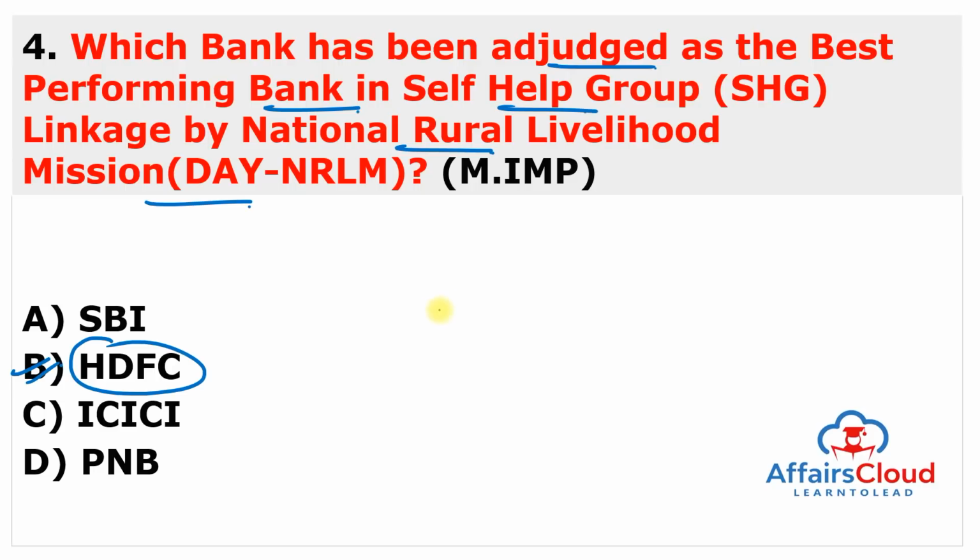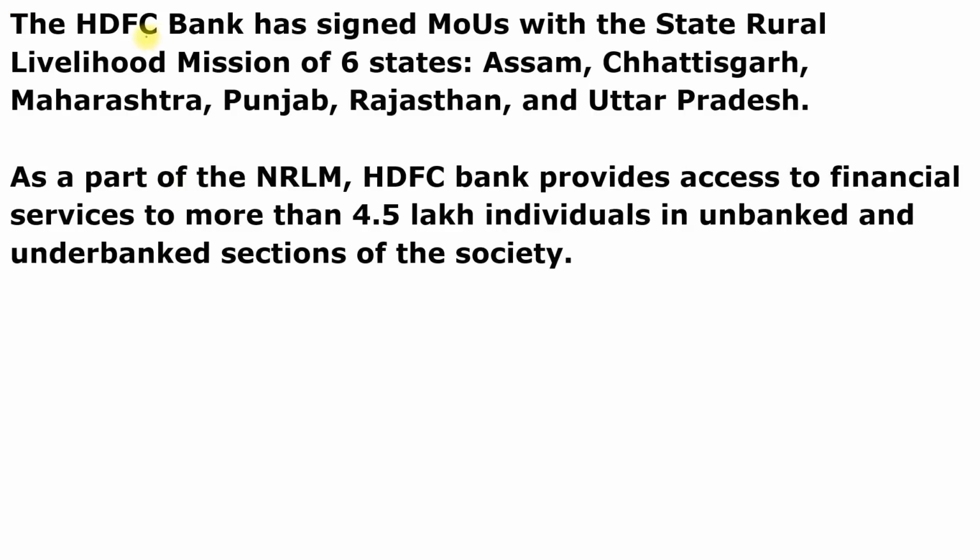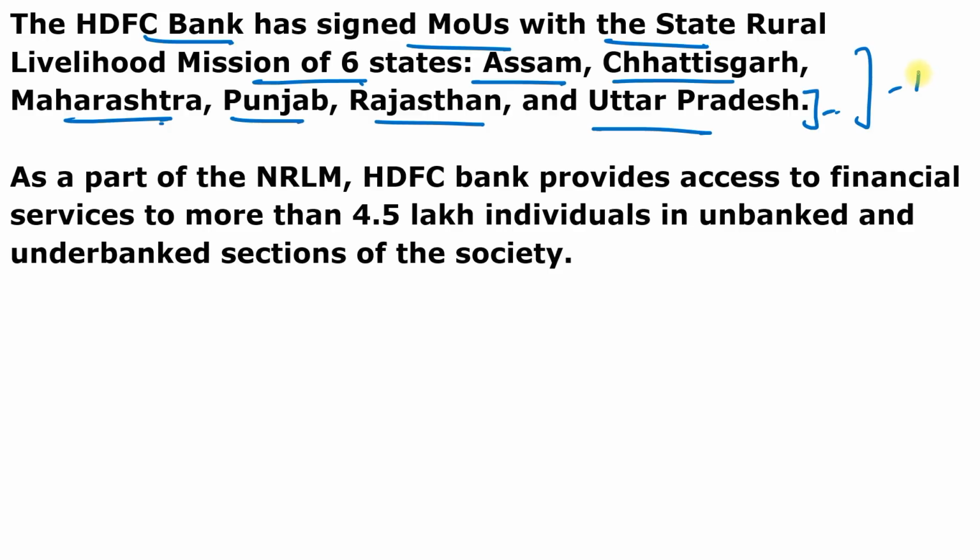So HDFC Bank Limited has been adjudged as the best performing bank in self-help group linkage by the Deen Dayal Antyodaya Yojana National Rural Livelihood Mission under the Ministry of Rural Development. So you can see here, HDFC Bank has signed an MOU with the State Rural Livelihood Missions of 6 states. One is Assam, second is Chhattisgarh, third is Maharashtra, and fourth, fifth and sixth are Punjab, Rajasthan and Uttar Pradesh respectively. Maximum states belong to North India. And you can also remember that HDFC Bank is the only private bank to be honored with the award for their contribution in the self-help group linkage by the National Rural Livelihood Mission.